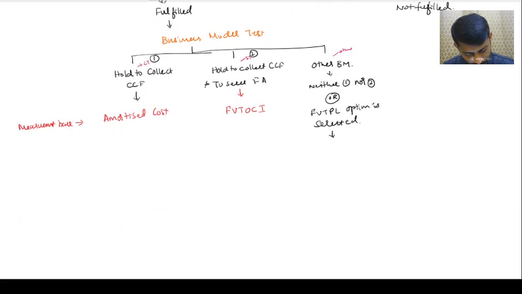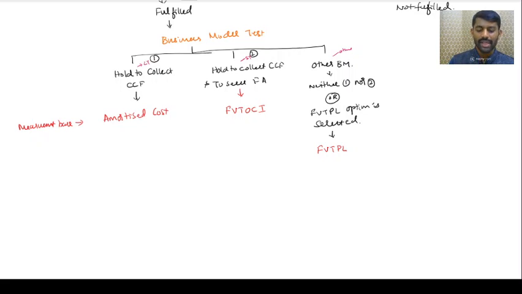Then you have to route through FVTPL. Sir, what actually does it mean? That means it is neither the first one, that is, it is not held to receive contractual cash flow. If it were so, I would have recognized it at cost.